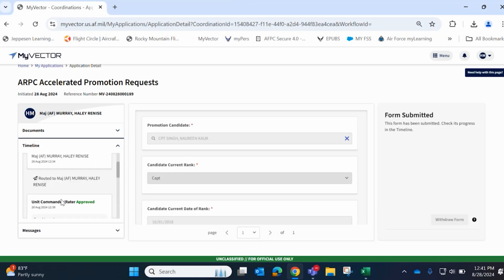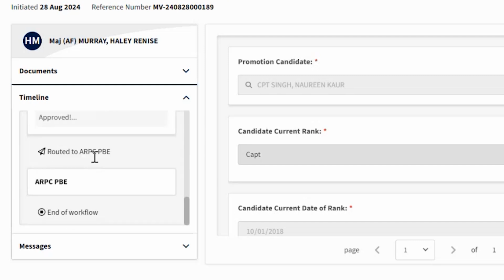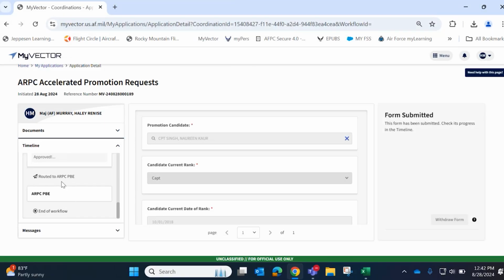Most commonly what happens when there's confusion here is whoever's looking at it doesn't realize that they can scroll down, so they don't realize that it has actually moved. But you're looking for that routed to, and whoever the final routed to is the person that owns it. So right now, ARPC PBE has this ticket.